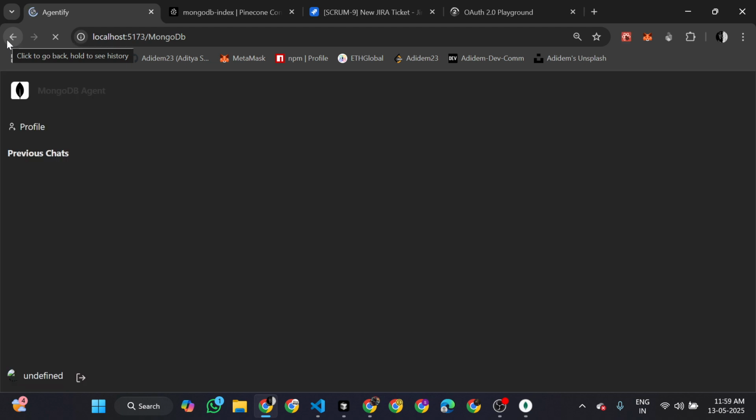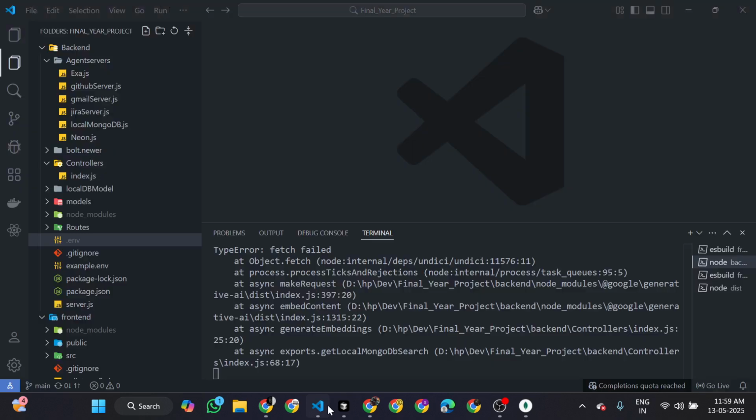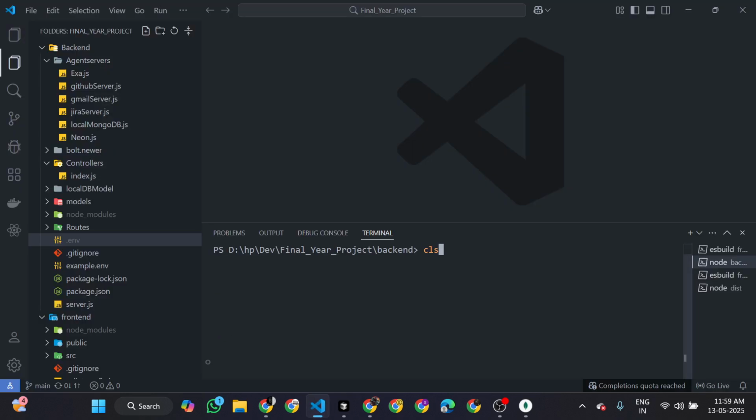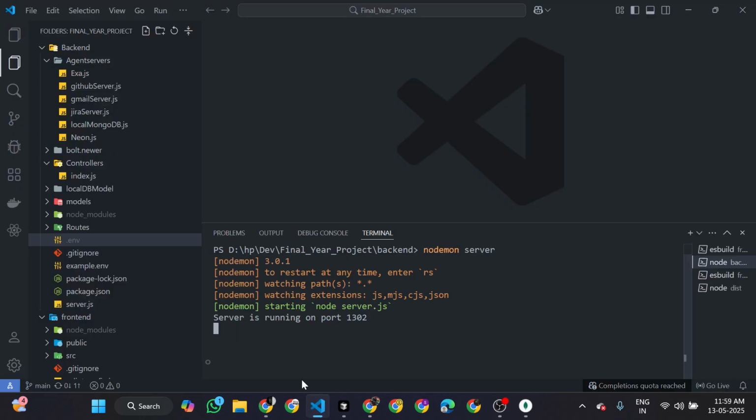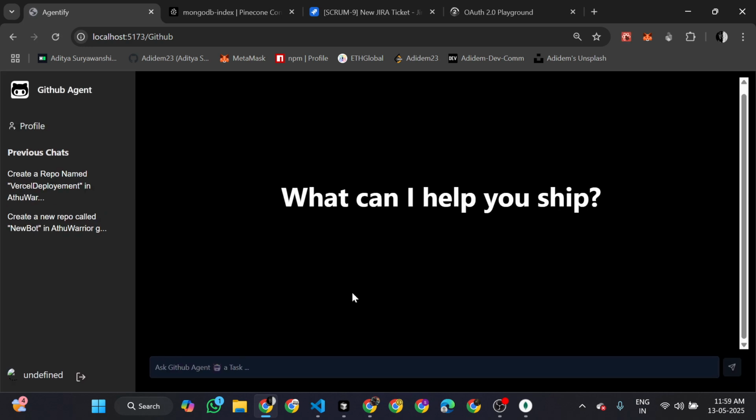Okay, that's it. So that was all about the DB agent. After that, the second agent is there. Let me just refresh the server, so there will be no issue. After that there is one agent, the GitHub agent. This agent is very interesting, because this agent specifically uses the MCP server.